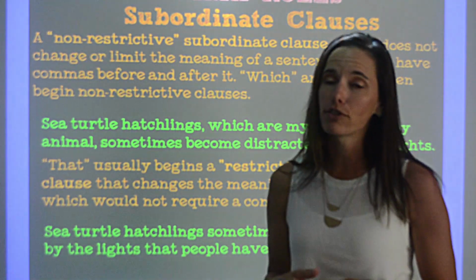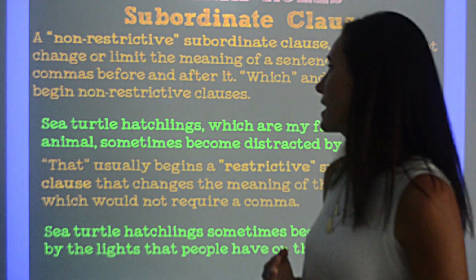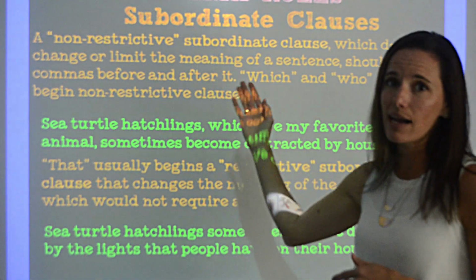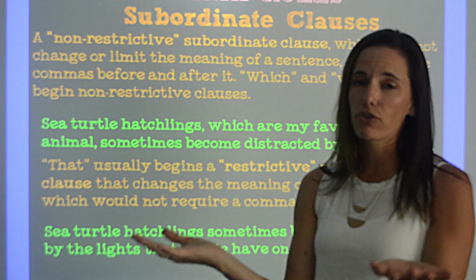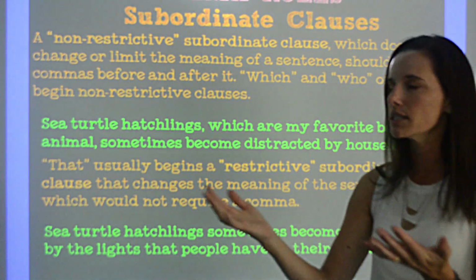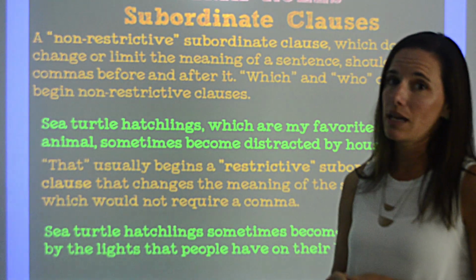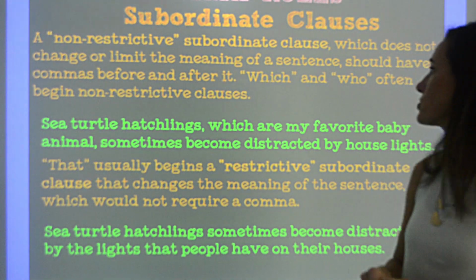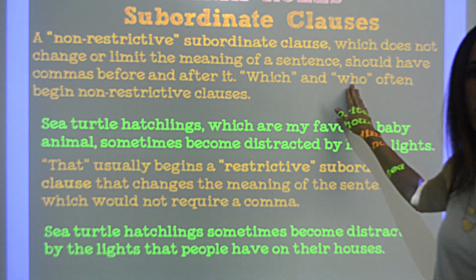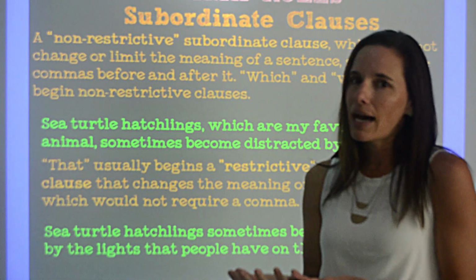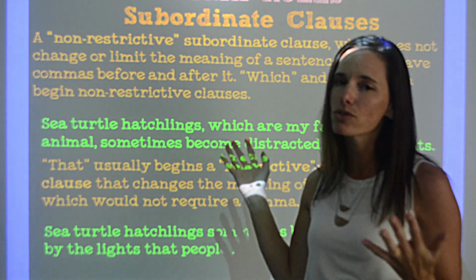When we have a non-restrictive subordinate clause, we need to set it off with commas before and after to show that it is extra information within the sentence that isn't really necessary. Usually, non-restrictive subordinate clauses start with which or who. Obviously, there are times when that's not going to be the case, but usually it is.